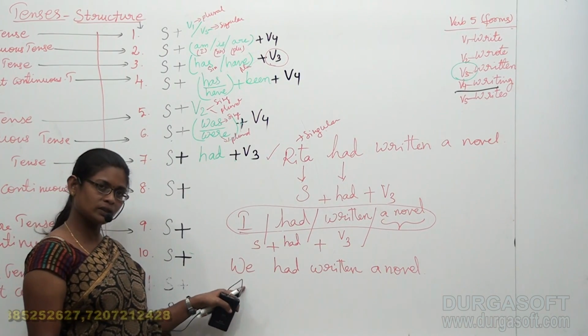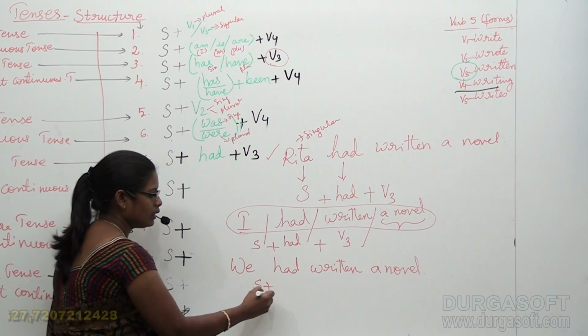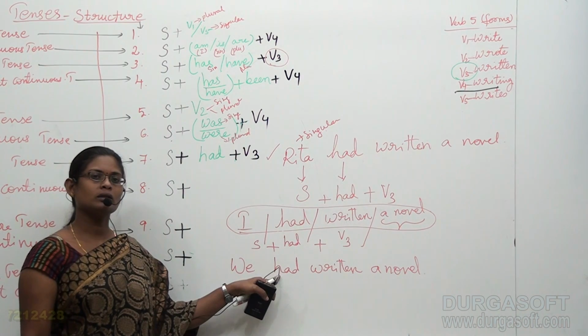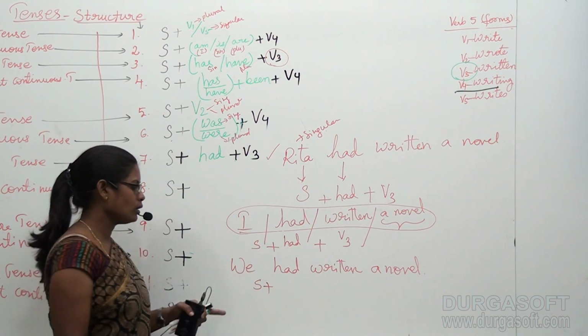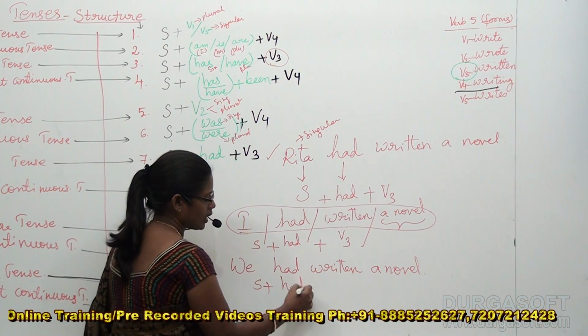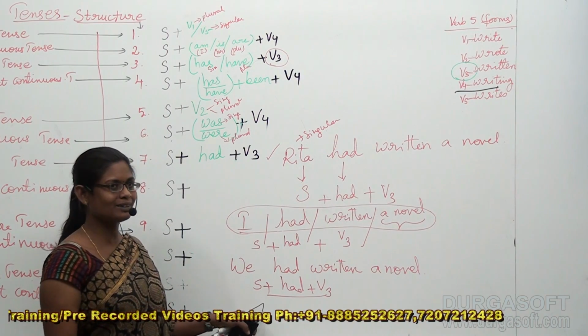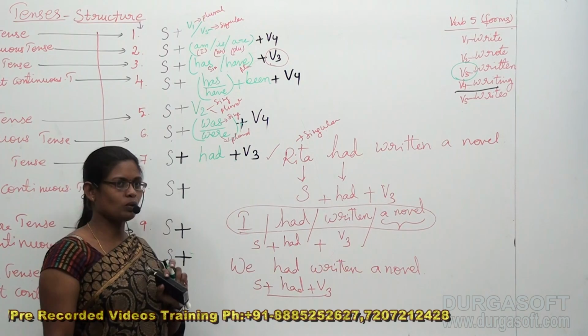So "we" itself states that it is a plural subject. If the subject is plural, definitely had also takes place because it is applicable to both singular as well as plural. So subject plus had plus V3. Again the same structure is being followed here in this sentence. Correct?